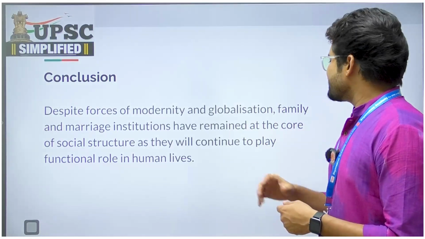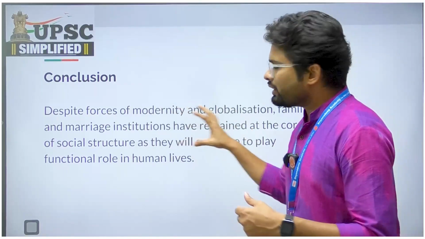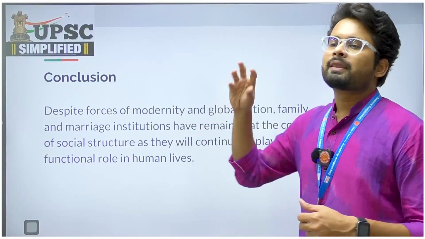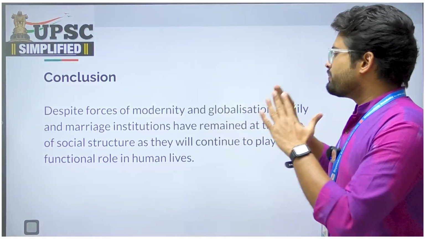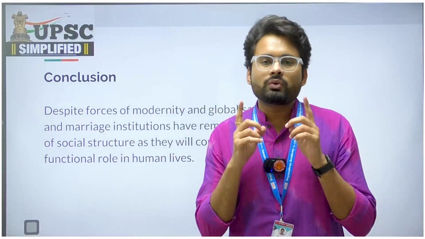These institutions are very important for social life and socialization, and despite all these changes, marriage and family are going to exist.